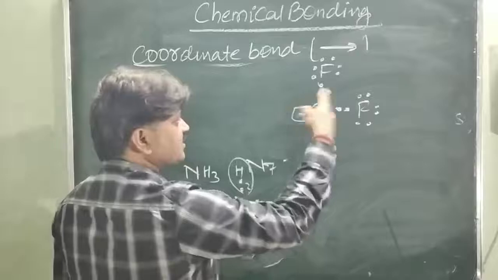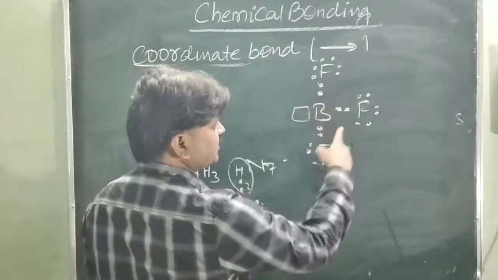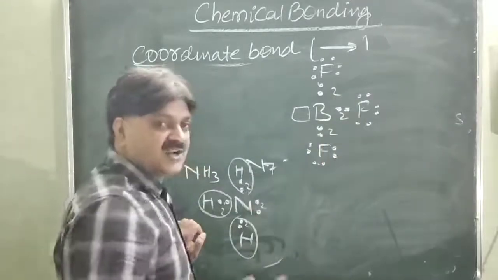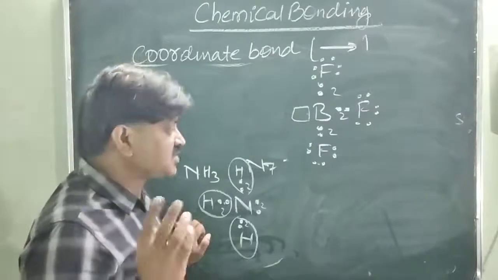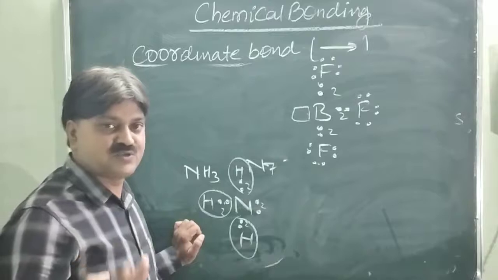So one electron is shared by the boron with the fluorine. Now after sharing the 3 unpaired electrons, boron has 6 electrons. So it is short of 2 electrons to the octet structure, and it cannot expand its other electrons because the maximum capability has been shown by boron.